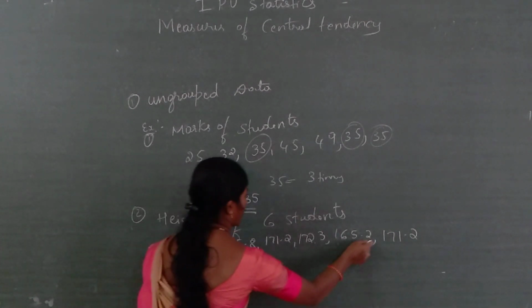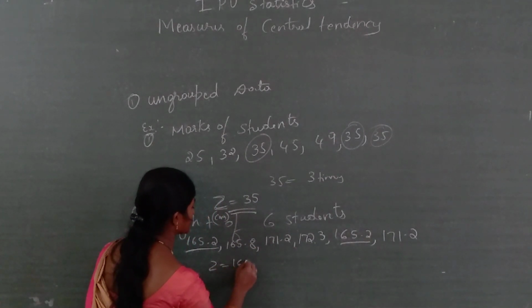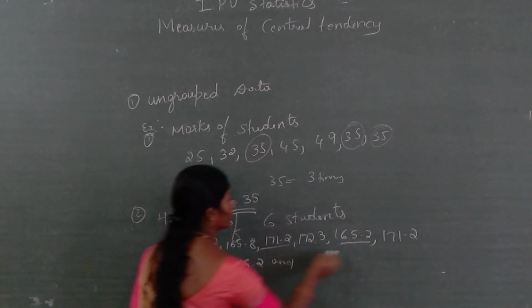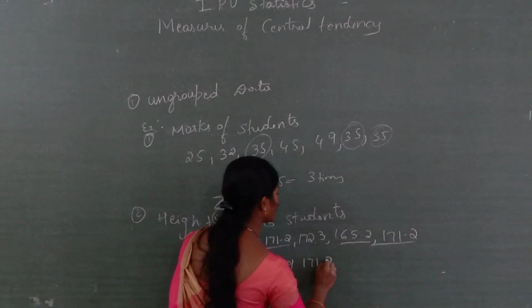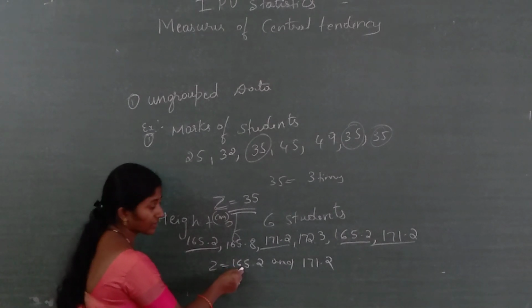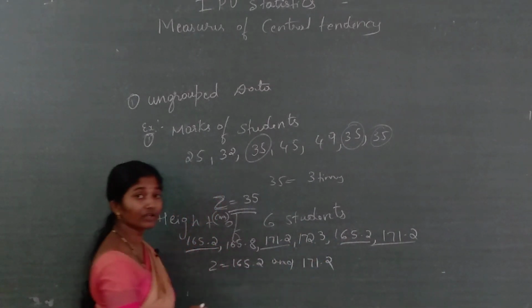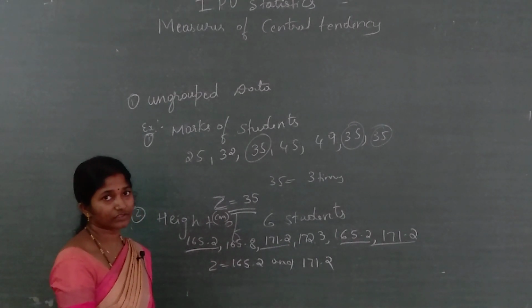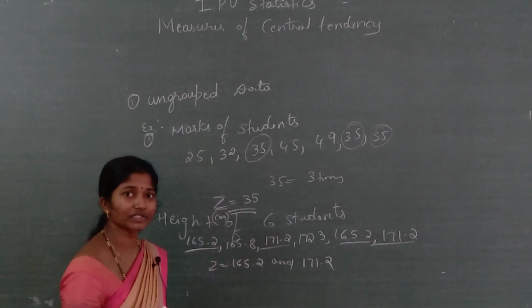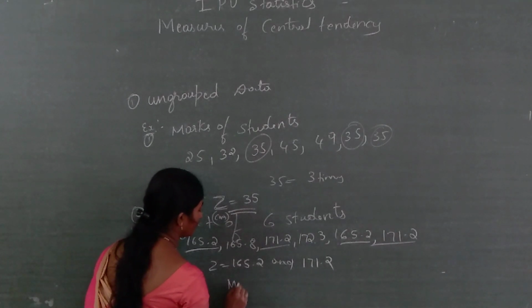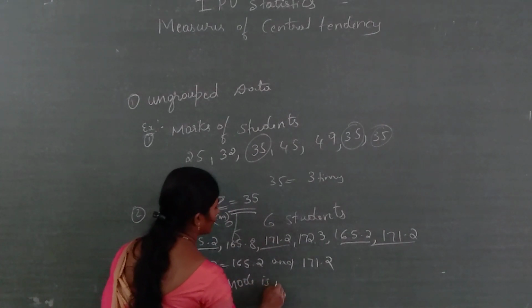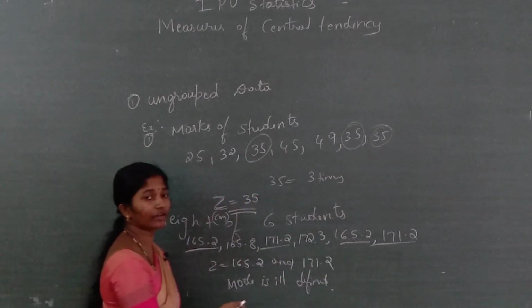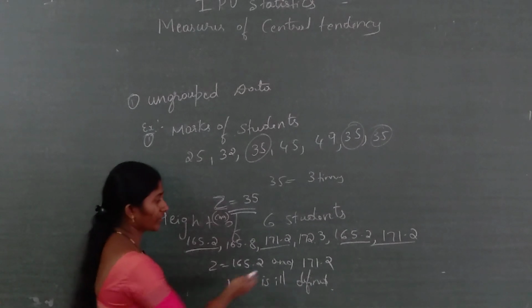See here, 165.2 occurs 2 times, so Z equals 165.2, and another one is 171.2, which also occurs 2 times in the observations. Therefore, this one is bimodal. So, if there is a bimodal distribution, then the mode is ill defined. Why is it ill defined? Because which one do we have to choose? We have got 2 answers.